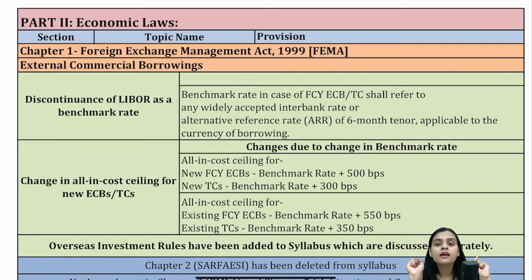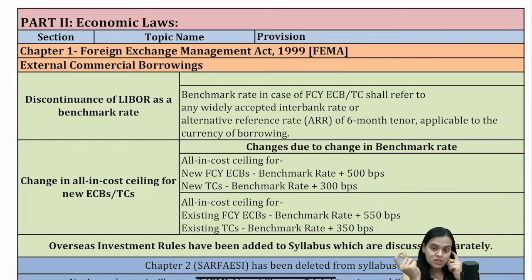The whole point is that we discuss the interest, and we have an all-in cost ceiling which has been given to us, that your cost cannot exceed this particular rate. A specific rate has not been given, like 12% or 10%. We have been given a reference rate, which is a benchmark rate. If that increases, maybe your all-in cost ceiling also increases correspondingly.